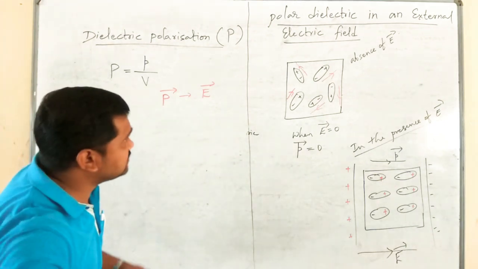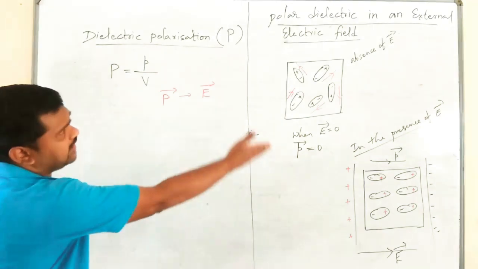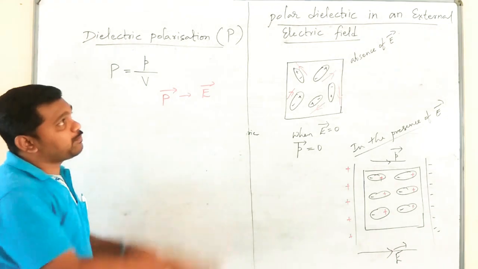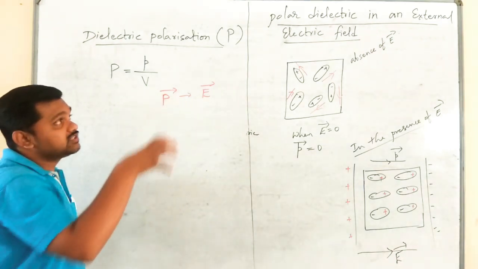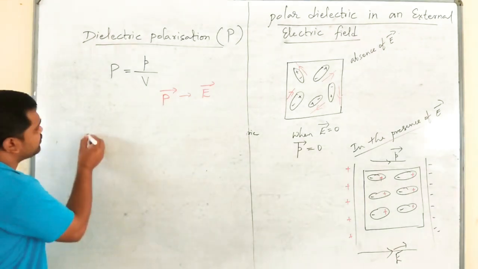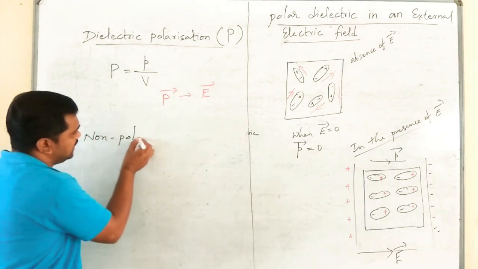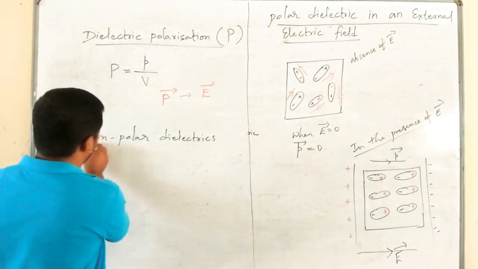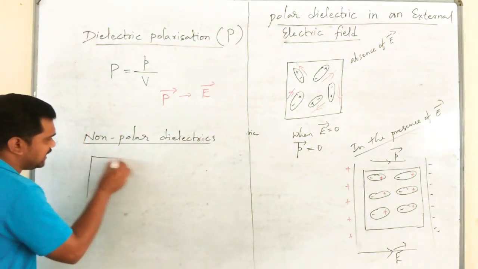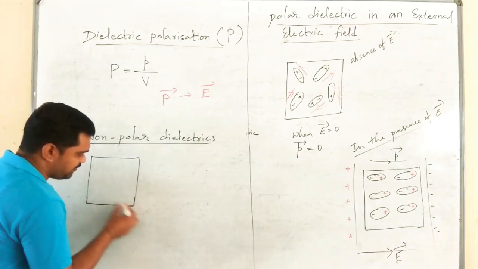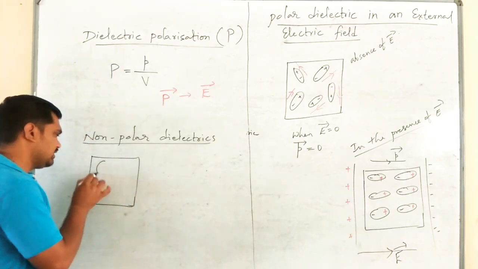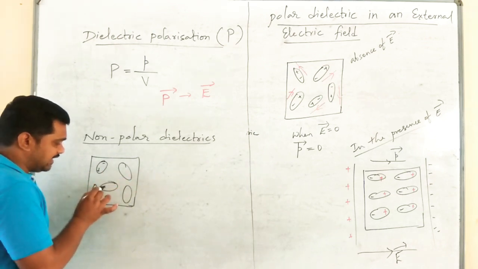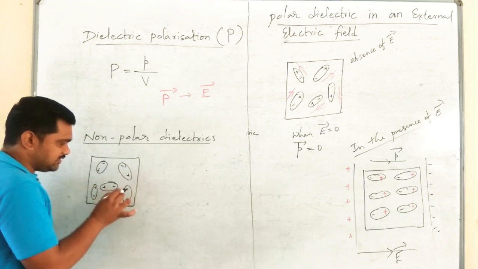Now I will tell you one more concept. Similarly, as we observed the development of electric dipole moment in case of polar dielectric whenever it is subjected to strong electric field, in case of non-polar dielectrics also, initially, even in the absence of electric field, because of the random arrangement, the net electric dipole moment is 0.